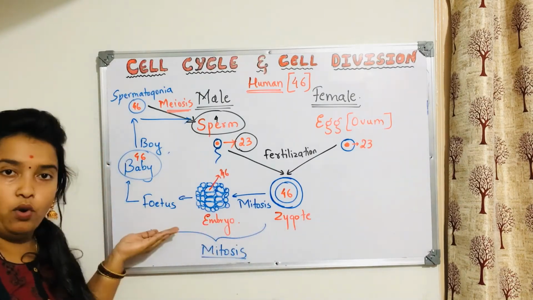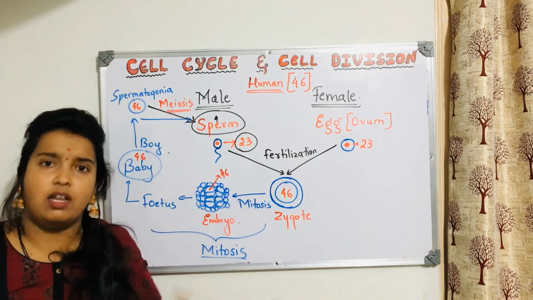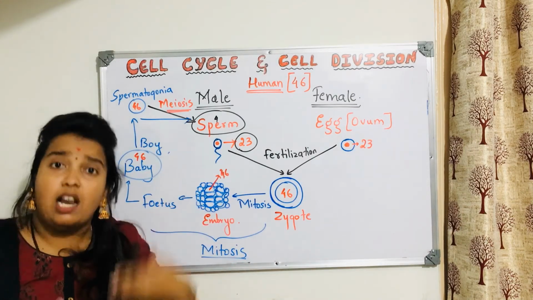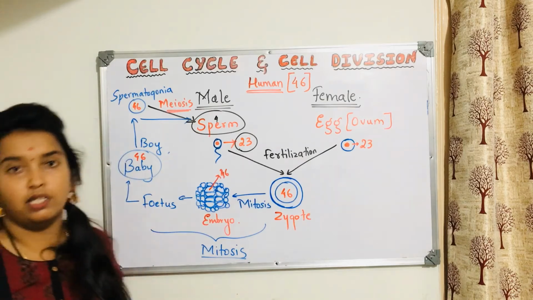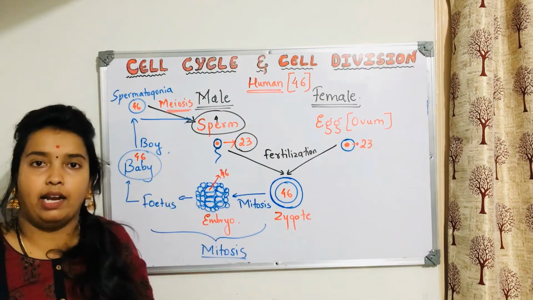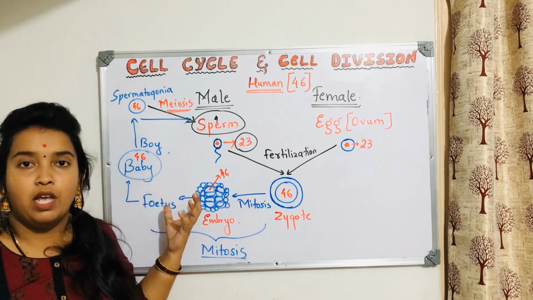Then that zygote, until we become adults and still until we die, there are cells in our body which are still undergoing the division called mitosis. And so many developing things are happening in our body because of mitosis.